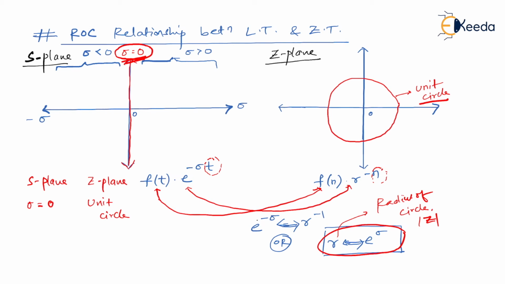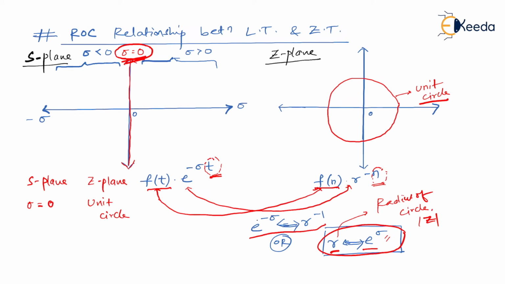See, this is happening because we have compared our f of t with f of n. We have compared our t with n. Then what is remaining? e to the power minus sigma equal to r to the power minus 1, or I can say r is equal to e to the power sigma. In that case, I substituted sigma equal to 0 here. Then r has become 1.